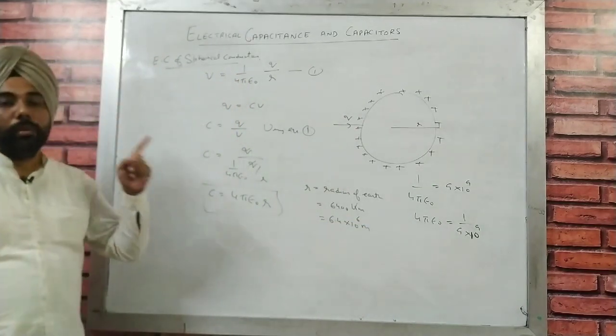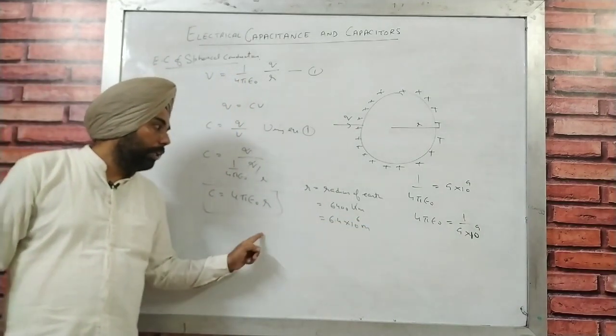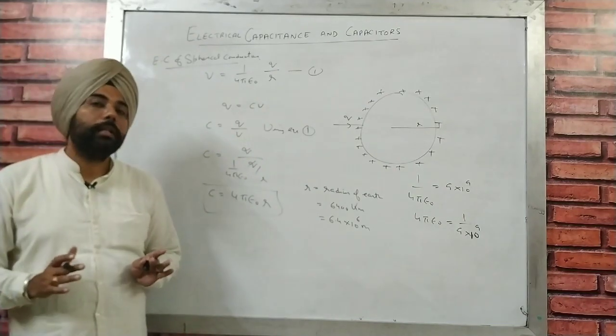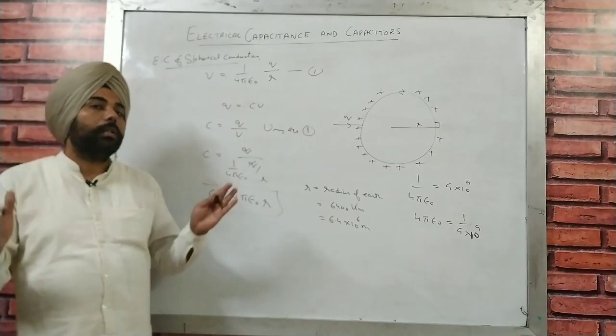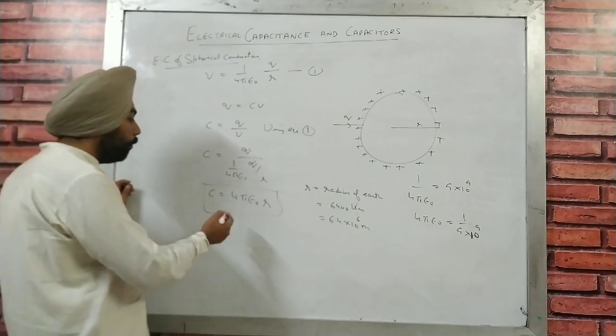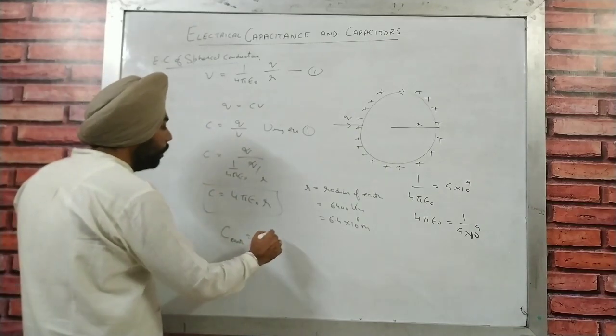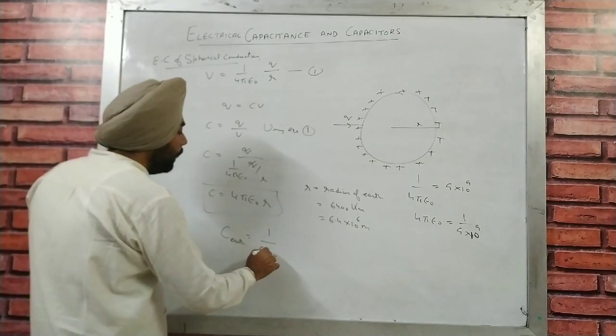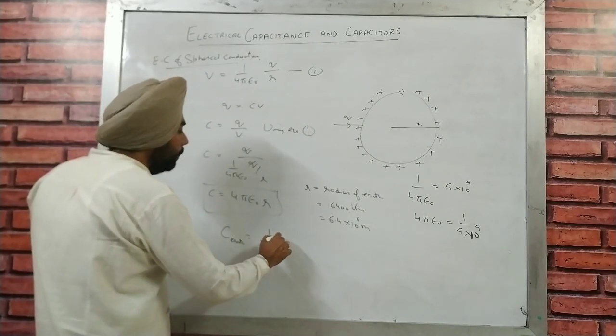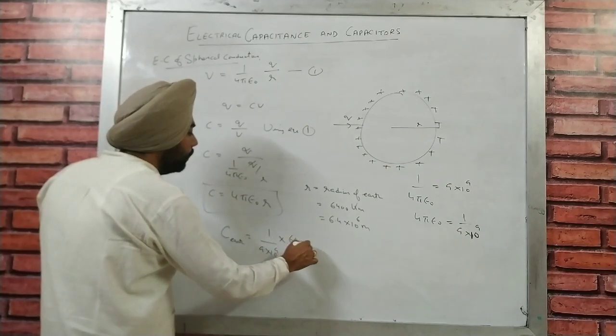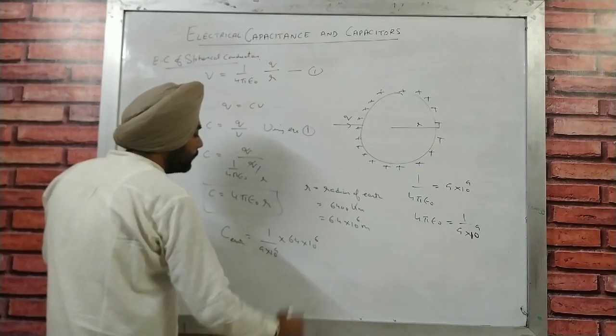Now we are going to put that value of R here to calculate the numerical for Earth. The capacity of Earth is going to be 1 over 9 into 10 raised to power 9 multiplied by 6.4 into 10 raised to power 6.